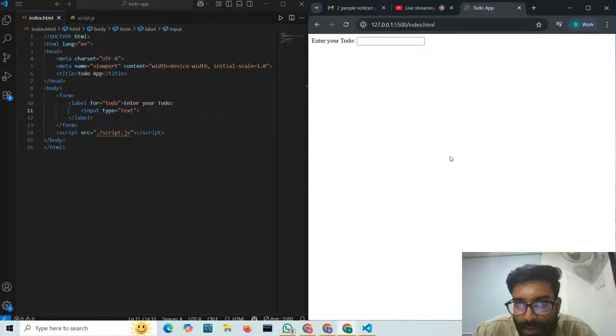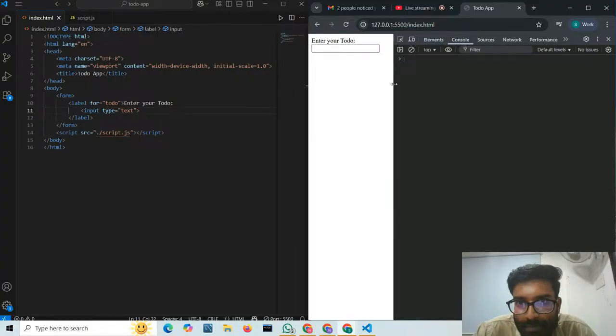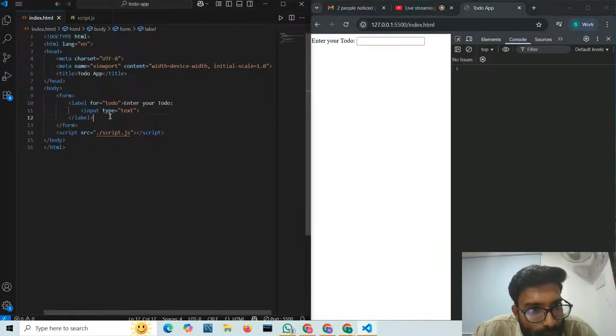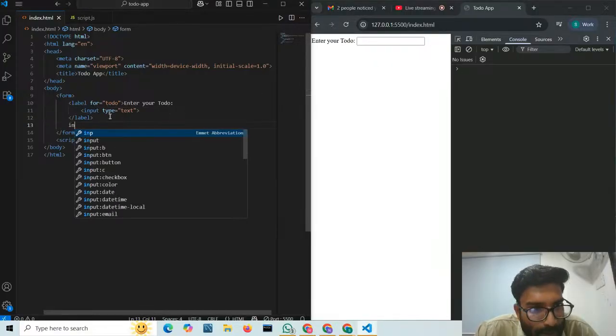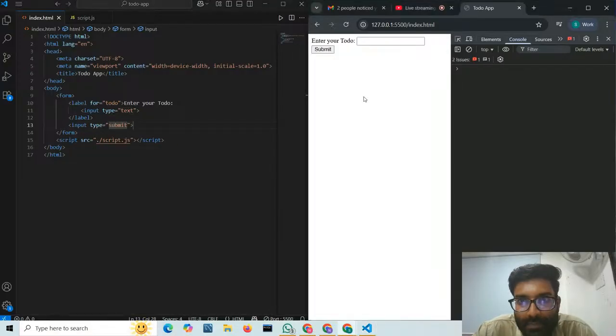Now let us open the console also, so I can check my JavaScript code. So right click, inspect, and go to console, right? So this is our console. And here I also need one submit button. So I will make one input with the type submit. So you can see one submit button is also there.